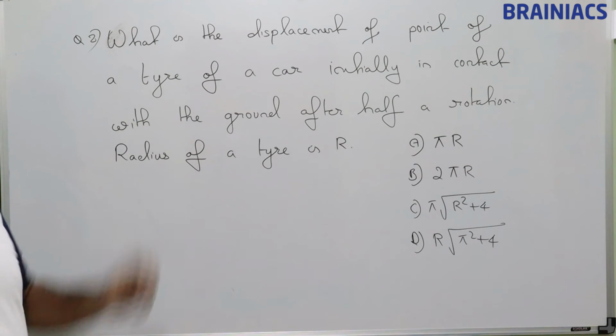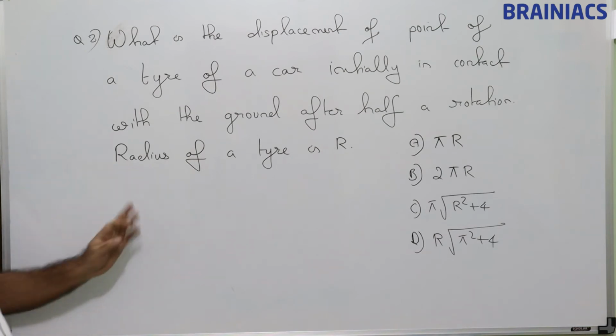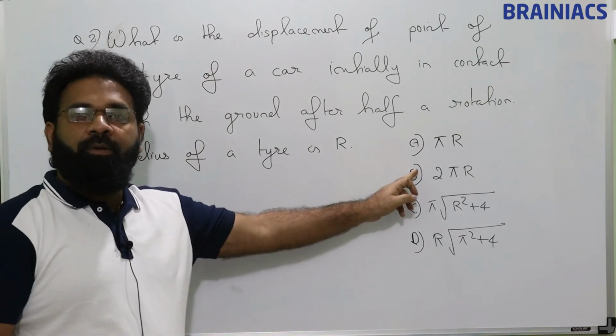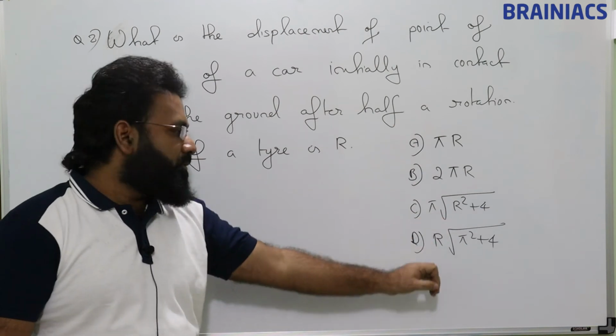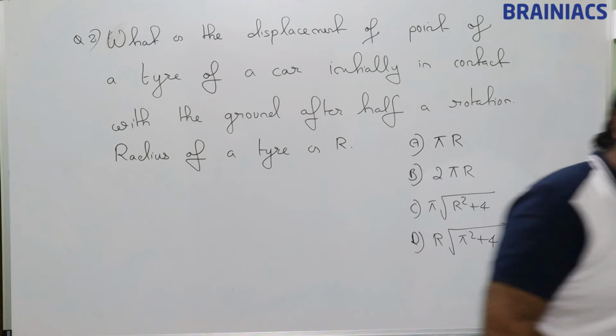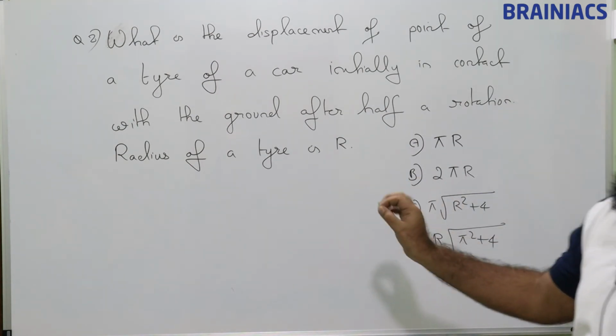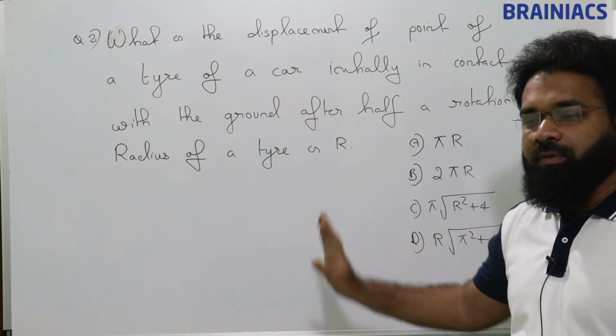What is the displacement of a point of a tire of a car initially in contact with the ground after half a rotation? Radius of the tire is r. Okay, so options are pi r, 2 pi r, pi into root of r square plus 4, r into root of pi square plus 4. So pause the screen, think for some minutes, try to solve this question.